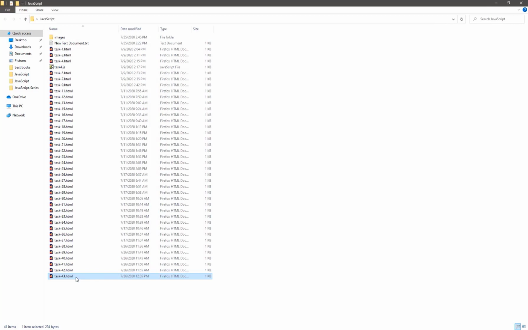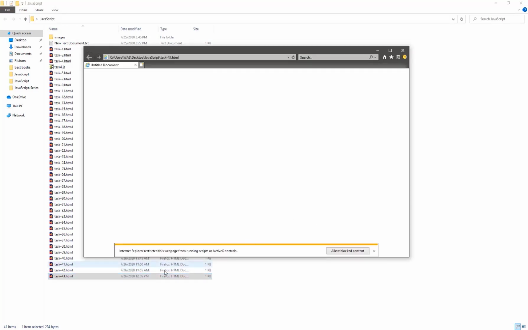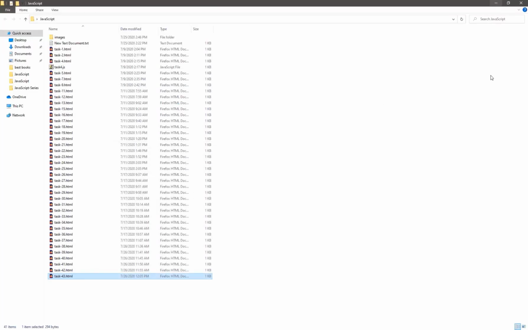In Google Chrome it's also false. Okay, let me check in Internet Explorer. Here you can see it's true. So it means Java enabled in this browser is true, and in the other browsers it's false by default.